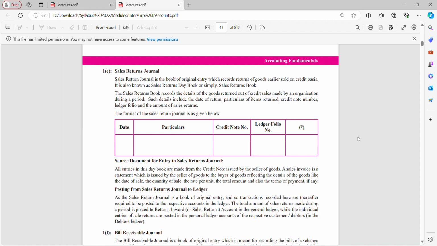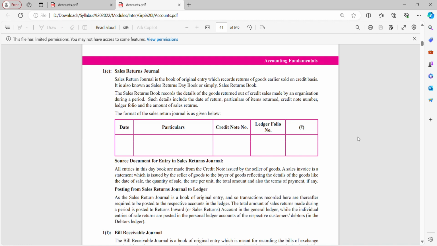So let me summarize what all things we studied. We studied the cash book. Any transactions in the form of inflow and outflow of cash, you have to record here in the cash book or cash journal. Then you have the general journal. If a transaction will find no place in any other books, then you can record it in your general journal.